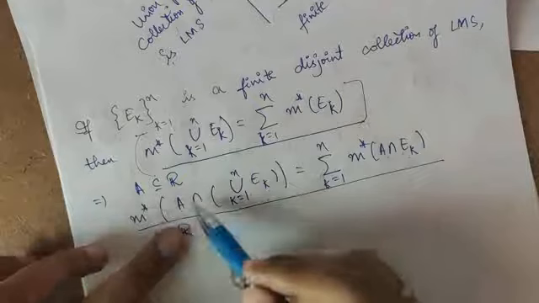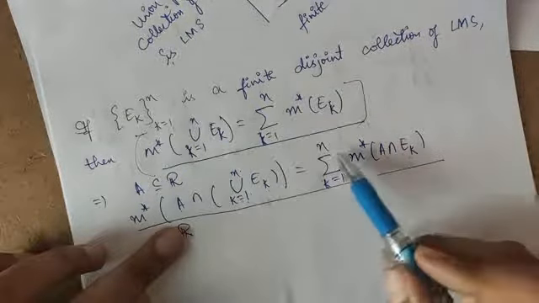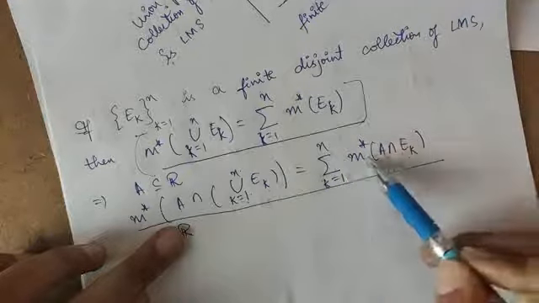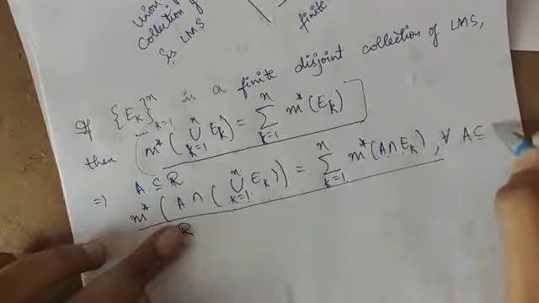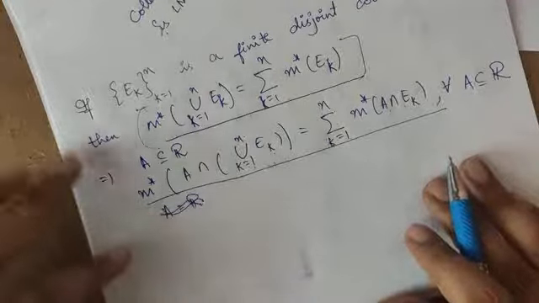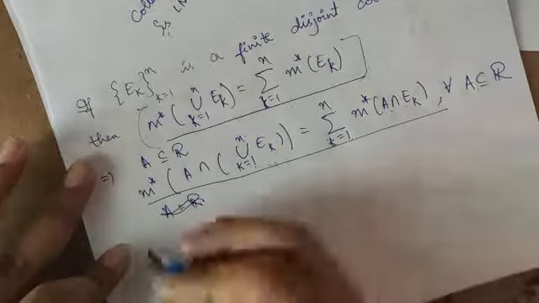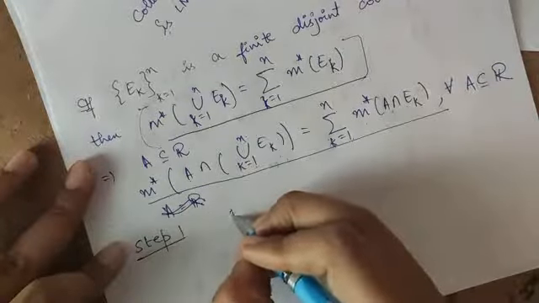So now what am I supposed to prove? I am supposed to prove that m star of A intersection union k = 1 to n Ek is equal to summation k = 1 to n m star of A intersection Ek. This is for all A subset of R. Okay, let's prove this first. Again, this theorem I will prove using mathematical induction. So step 1, take n equal to 1.